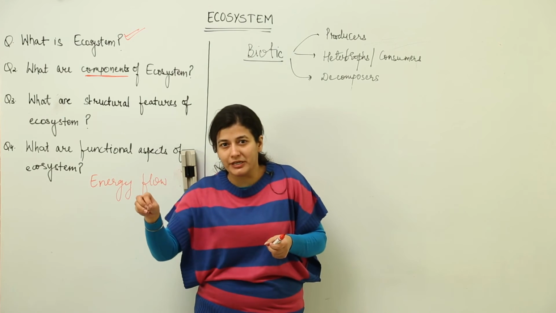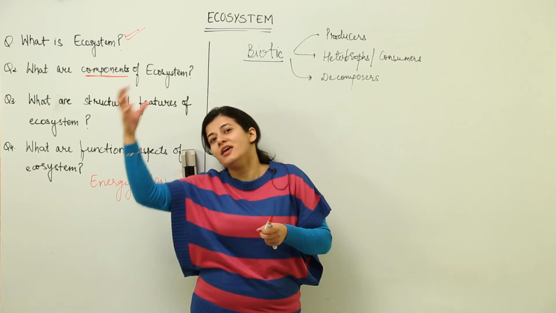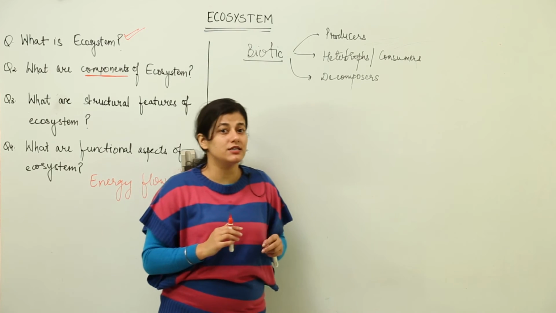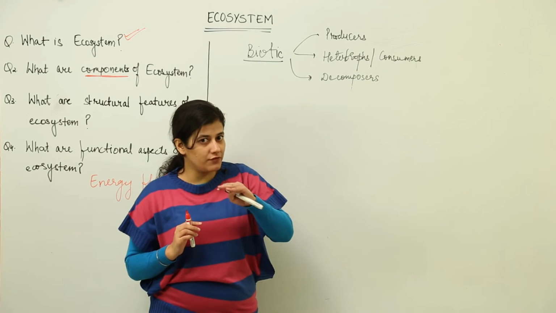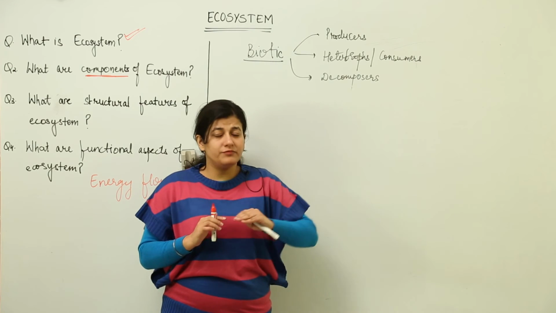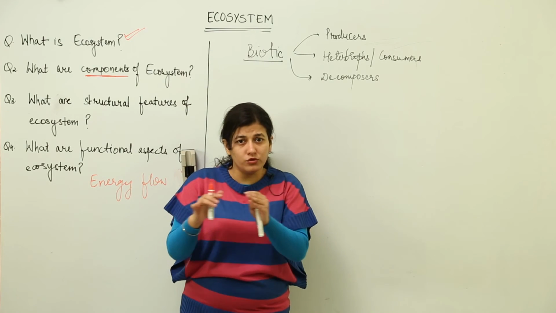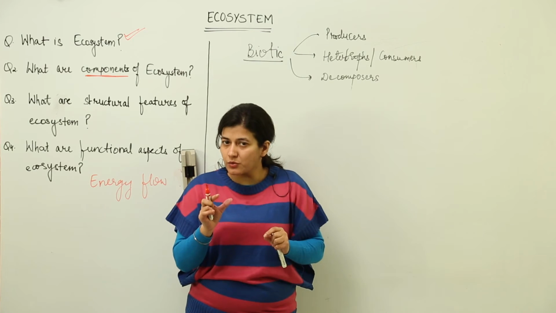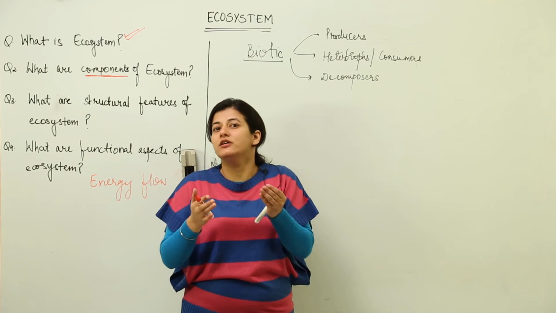Somebody is eating somebody, then that somebody is eaten by yet bigger somebody. That is what a food chain is, if I have to explain it in simplest terms. So basically, food chain and food web are there, and the organisms present in them are conduits of energy. So most important was energy, that we are dealing with energy flow.